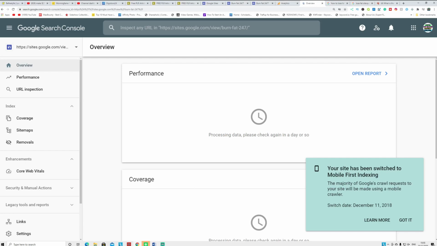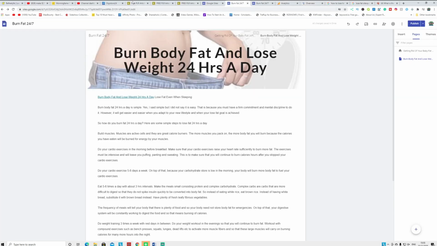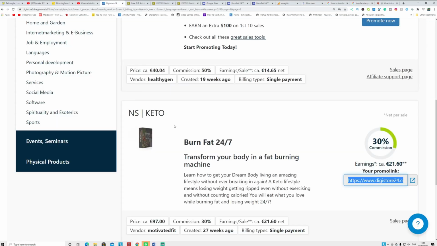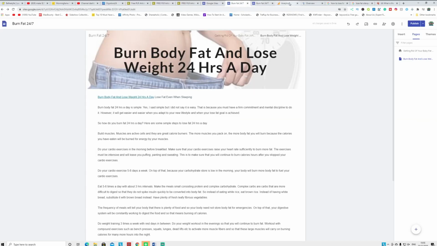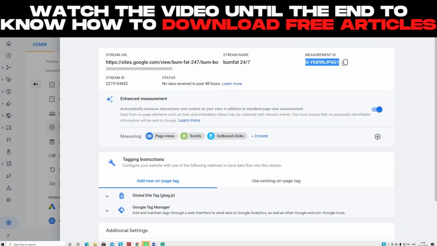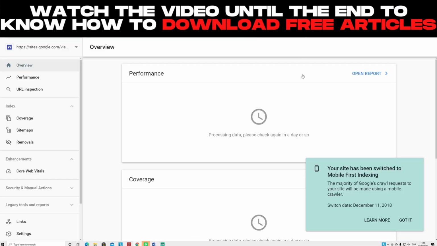Now that's it. What you did, you find your affiliate offers from any affiliate network, and you go to Google Sites, you create your free site, and you add Google Analytics to see how many people are watching your site, and you also index your Google site in the Google Search Console, so Google Search can promote your website whenever people search for your keywords.